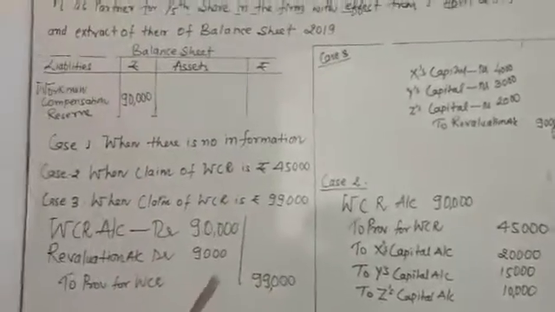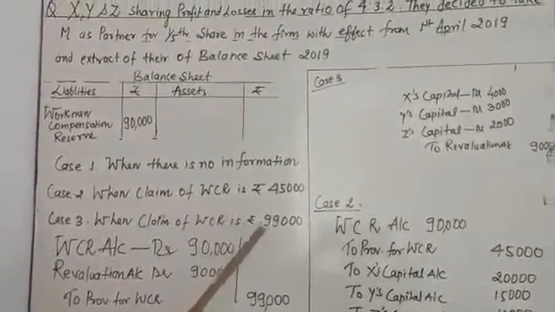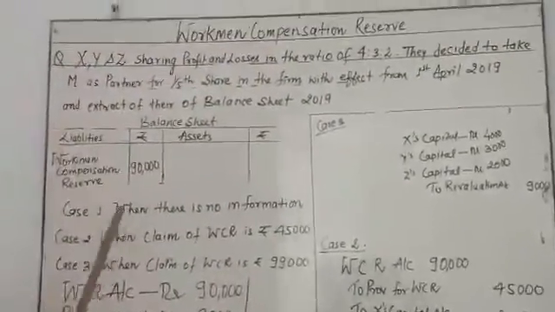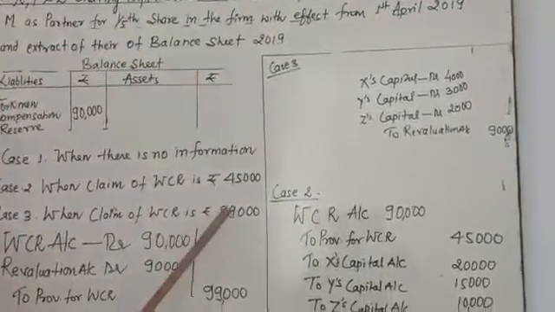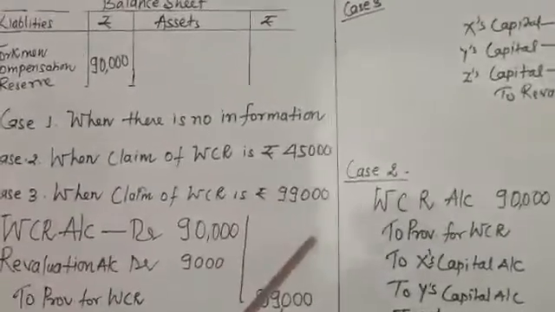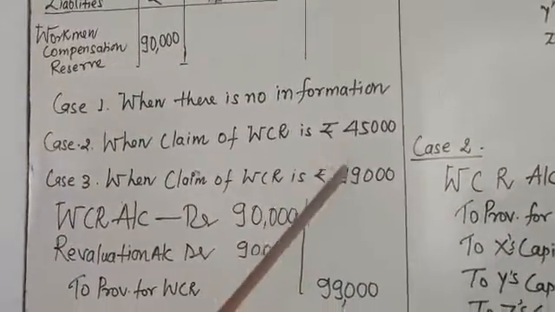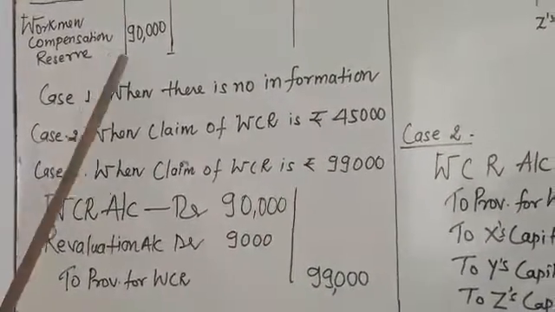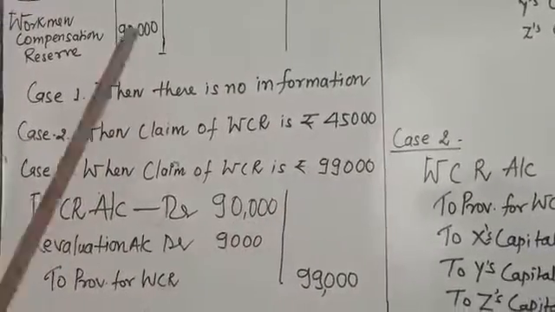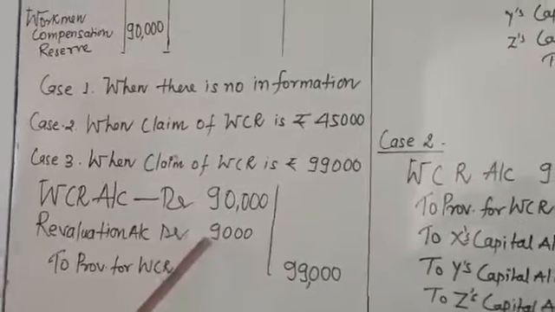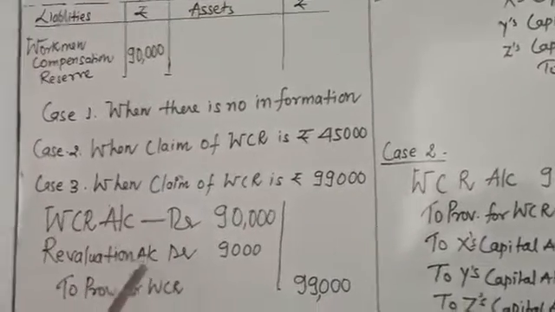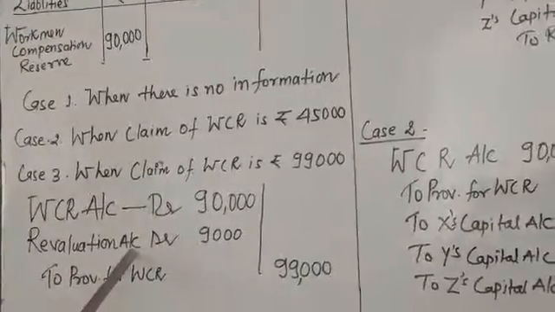In case number 3, when the WCR payment is more than the WCR reserve in the balance sheet, it is a case of loss, because the firm paid 99,000 against 90,000. This 9,000 is collected from the revaluation account. You have already studied the meaning of revaluation account.